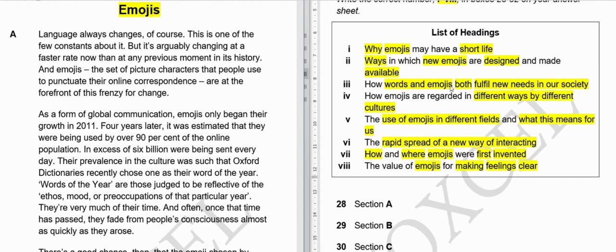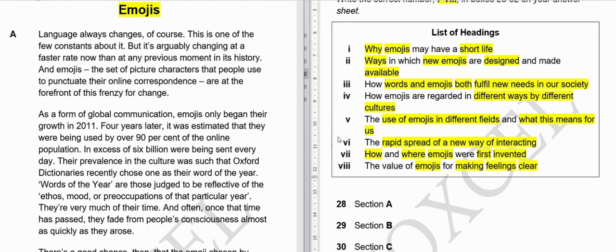So in that particular question where you have to write A, B, C in front of questions, some paragraphs may have answers and some paragraphs may not have any answer, while some paragraphs may have two answers or sometimes three answers in one paragraph. But in this type of questions, list of headings, where you have to write 1, 2, 3, 4 in front of the questions, every paragraph will only have one option as an answer and every paragraph will have an answer.